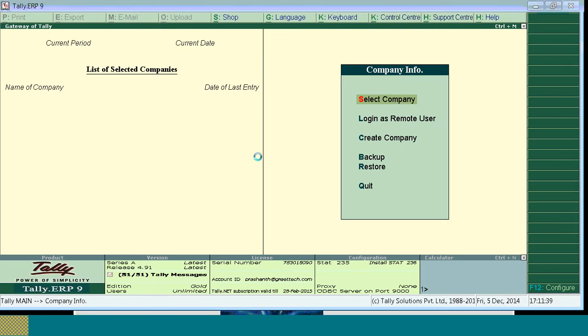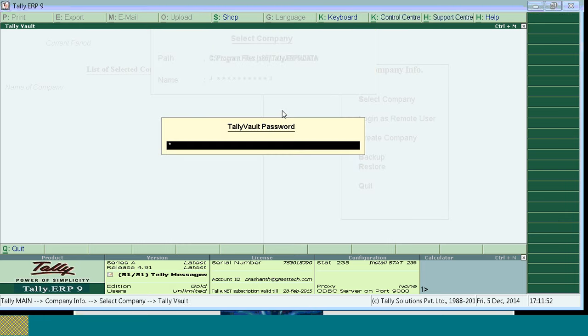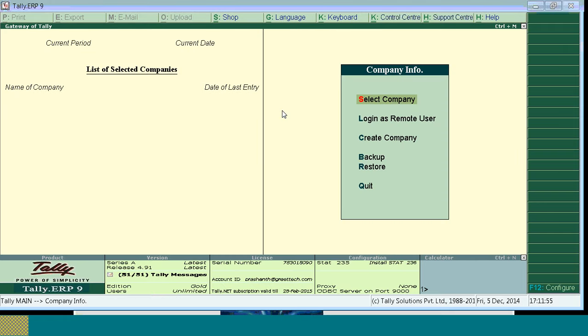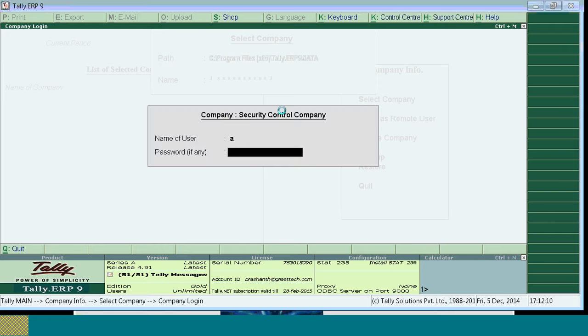So when you go for Select Company, you can see two companies in the list for which Tally Vault is enabled. 10012 was the old one, and 10013 is the new one. This company 10012 will not open with the new password. For 10013, when I give the old password, it will not take. But when I give the new password, only then the company will open.